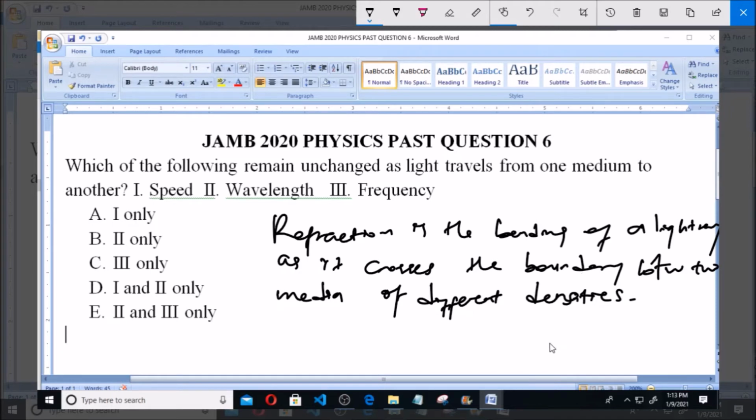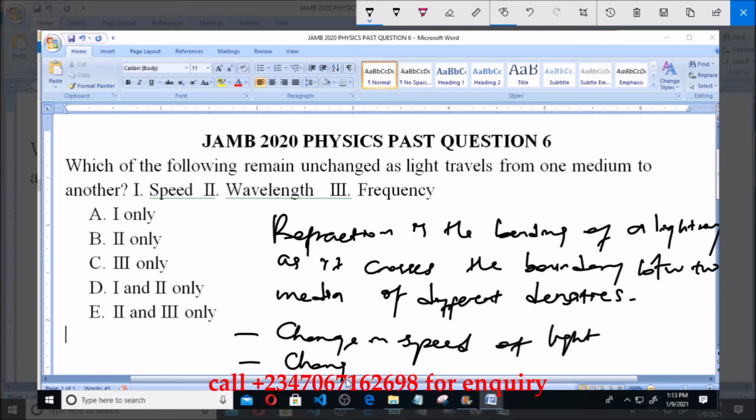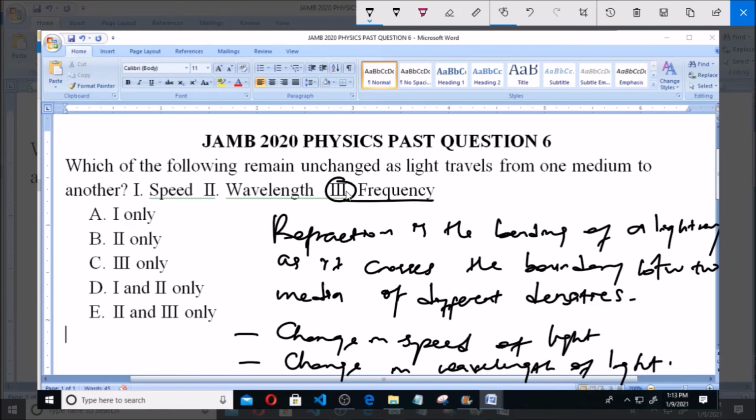Now it is seen that when light travels from one medium to another, there are certain changes that occur. These changes lead to the bending of the light ray that brings about refraction. It simply means that refraction is accompanied by some changes, and these changes include: 1. Change in speed of the light, and 2. Change in wavelength of light, but the frequency remains unchanged. So the answer to this question is actually 3 only, and that is option C.